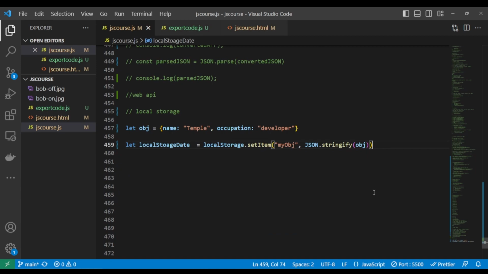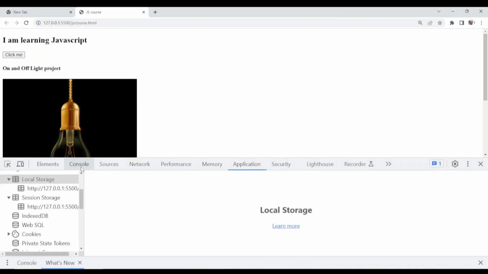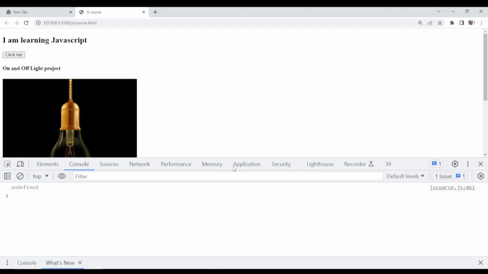So now we have stored this data. This is a simple object. We have stored it inside our local storage. So how do you now see your local storage? If I console log this, it's not going to give me that local storage. There's a way to access storage data. If I console log this now, it's not just going to give me that data. Let me show you. Let's go back to our console. Undefined. It's not going to give me that data.